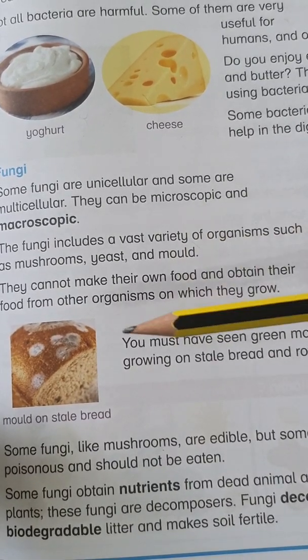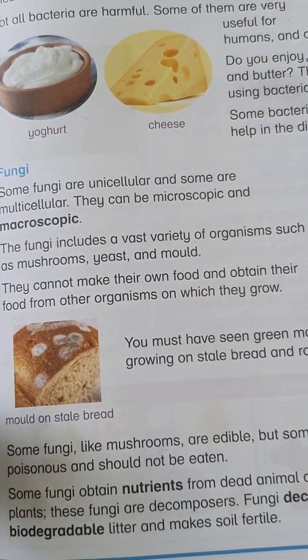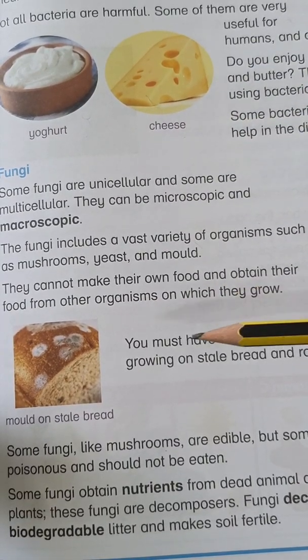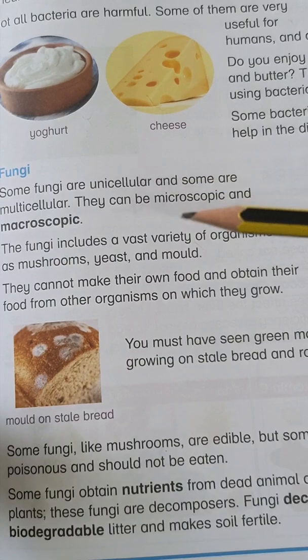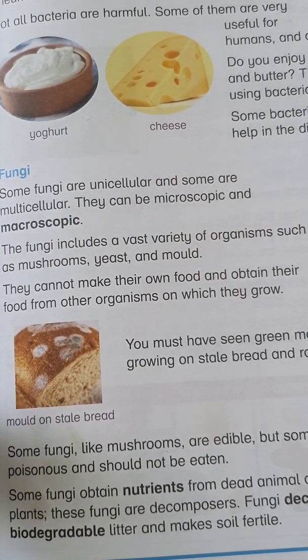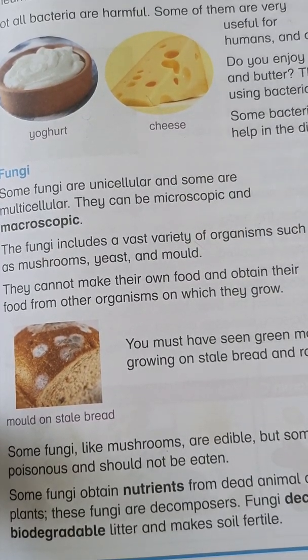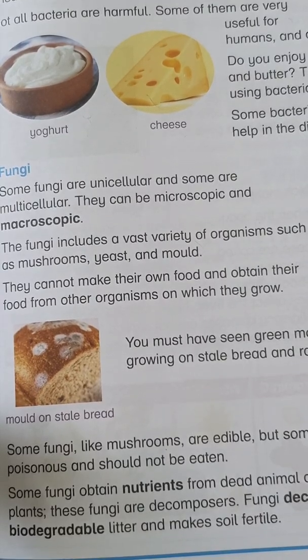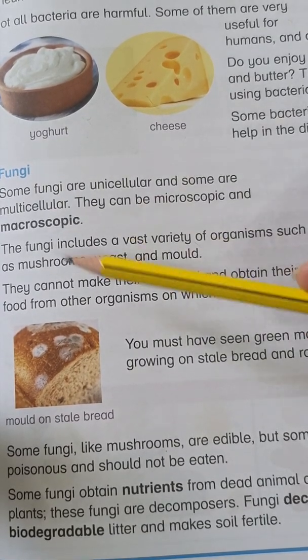So that is mold. We say it's rotten. It doesn't always have a smell. Usually wooden surfaces and food left over for a long time, not fresh anymore, will contain mold.